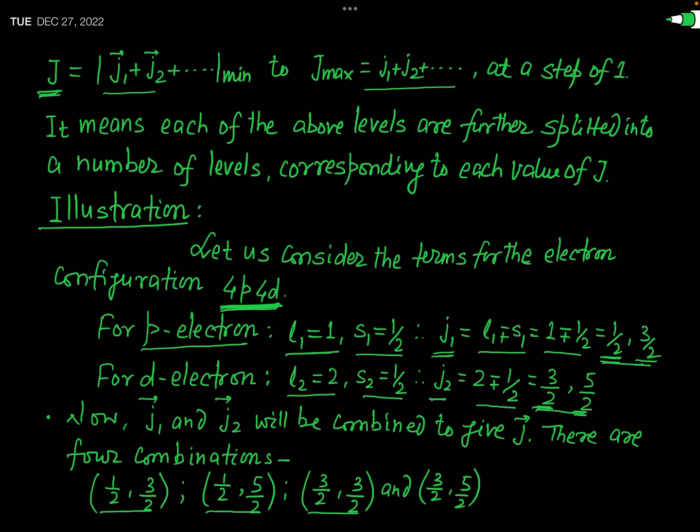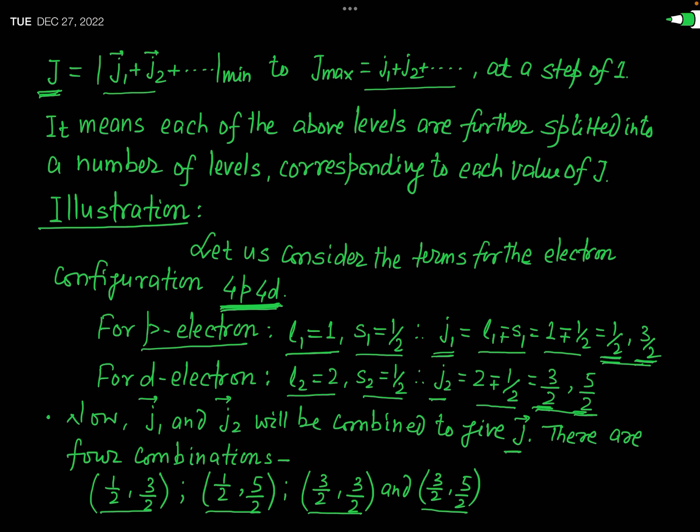This will be the third combination. And finally, we will combine J1 equal to 3 by 2 and J2 equal to 5 by 2. So this is the fourth combination. So you can see that J1 and J2 will combine to give the total angular momentum J of the atom, and there will be 4 combinations.